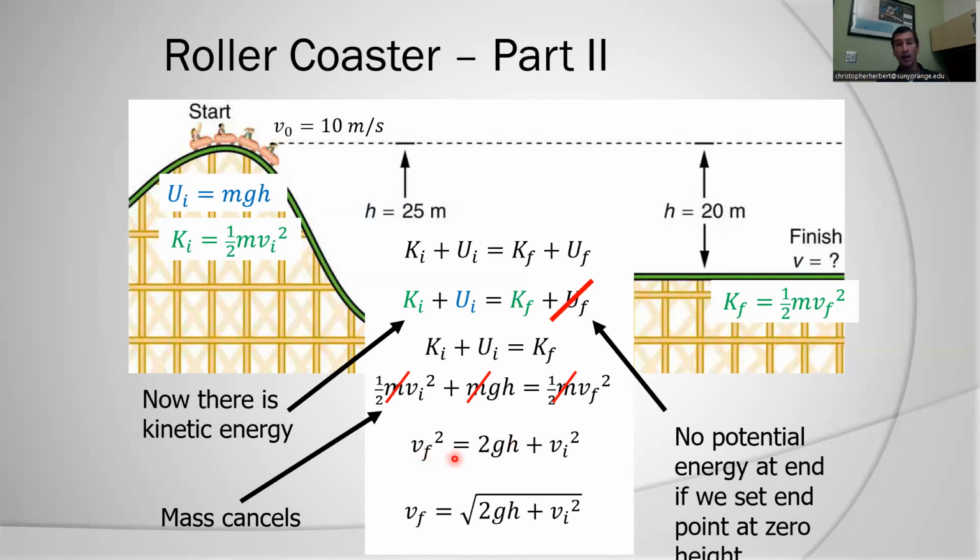V final squared equals 2gh plus V initial squared. This, again, is actually the same equation that I would use if the roller coaster were just free falling 20 meters. That's not a pleasant thought to think about. But my final speed is equal to the square root of twice the gravitational acceleration times the height. That was what I had before, but now I have this extra term, V initial squared, which came from my initial velocity.